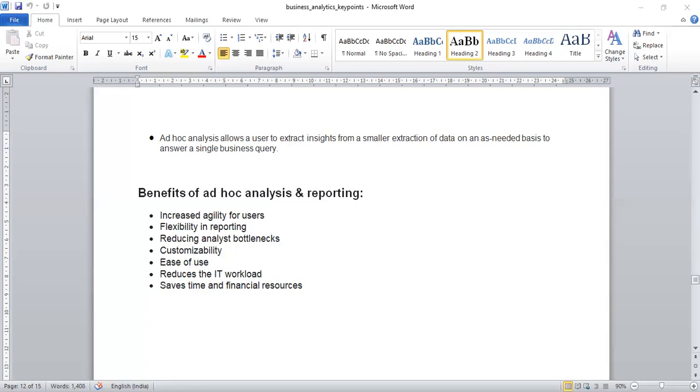And how can it save time and financial resources? Obviously, the intuitive functionality of ad hoc analysis tools eliminates the need for developers to help with queries and create reports. You don't need developers or IT personnel here. You just use BI tools. Any non-technical person can deal with that.